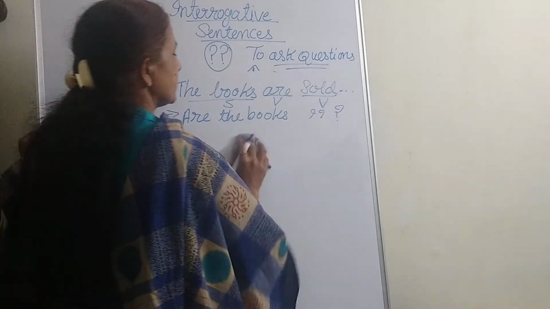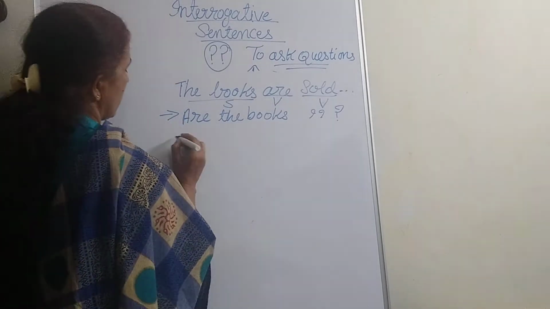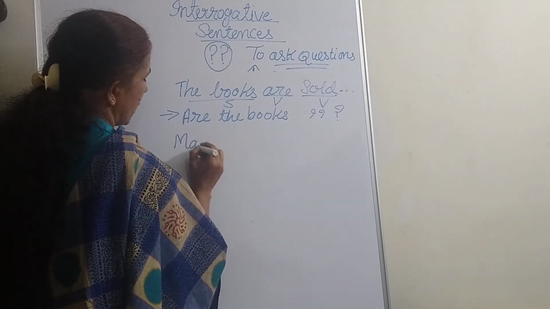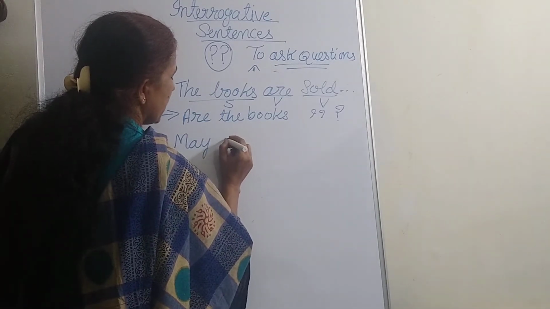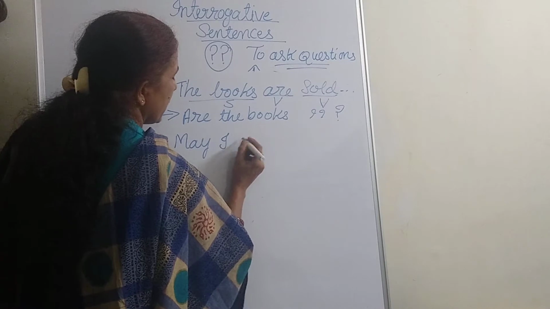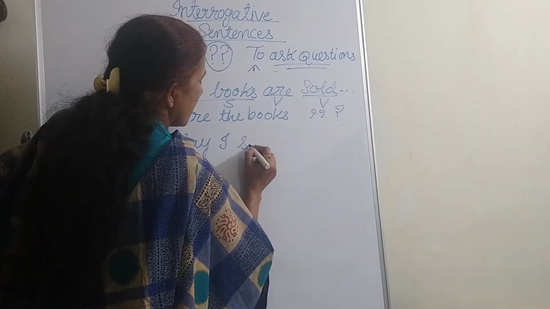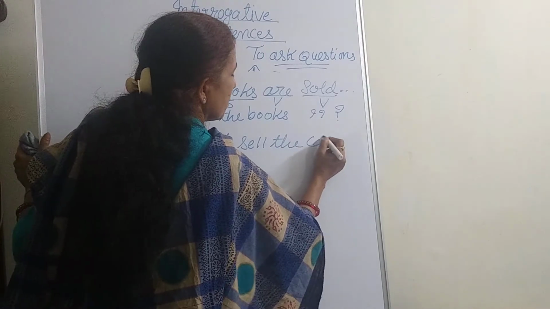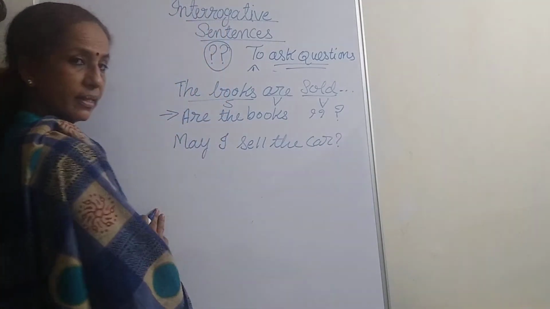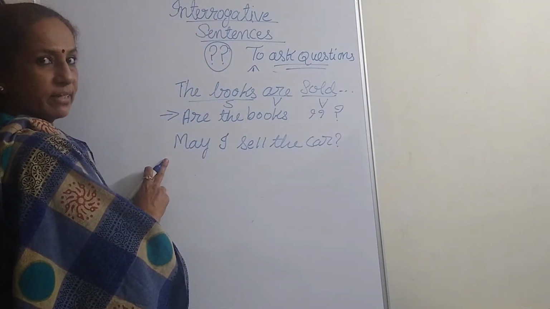How do we write it? I'll give a longer sentence. May I sell the car? May I sell the car? This is an interrogative sentence.